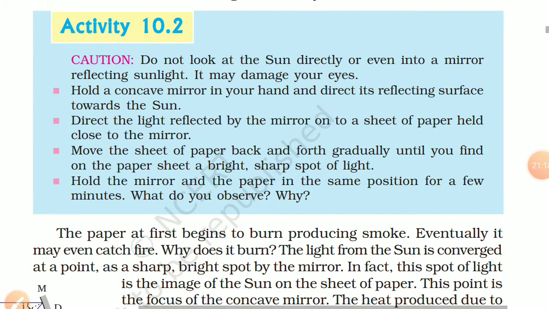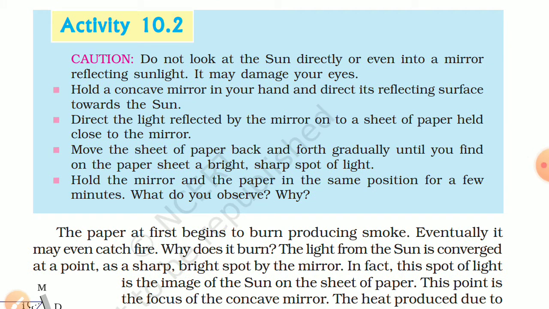Activity 10.2. Do not look at the sun directly or even into a mirror reflecting sunlight. It may damage your eyes. Hold a concave mirror in your hand and direct its reflecting surface towards the sun. Now direct the light reflected by the mirror on a sheet of paper held close to the mirror. Move the sheet of paper back and forth gradually until you find on the paper sheet a bright, sharp spot of light. Hold the mirror and the paper in the same position for a few minutes. What do you observe? Why?